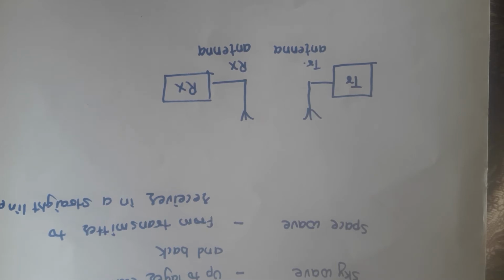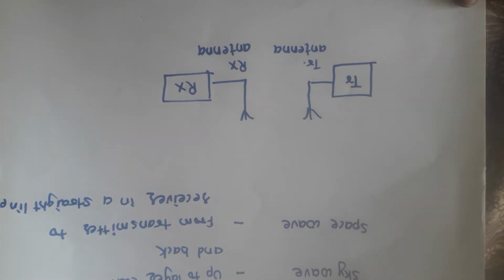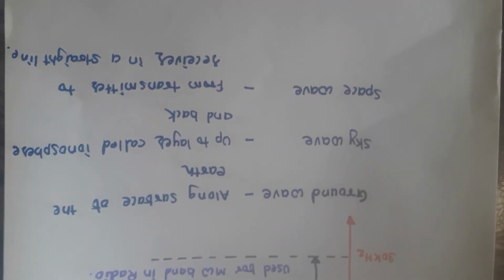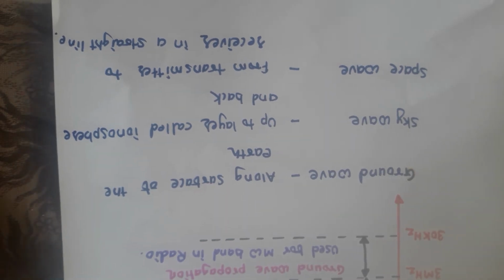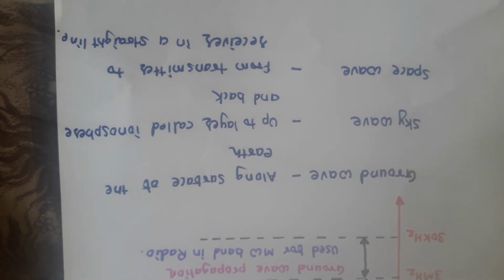And when the signal propagates from the transmitter to the receiver in a straight line, it is called space wave communication. So, wave propagation gets classified into three categories: ground wave, sky wave, and space wave communication.